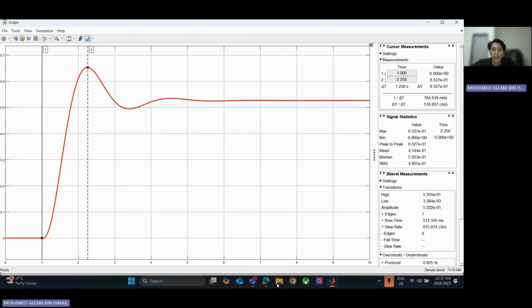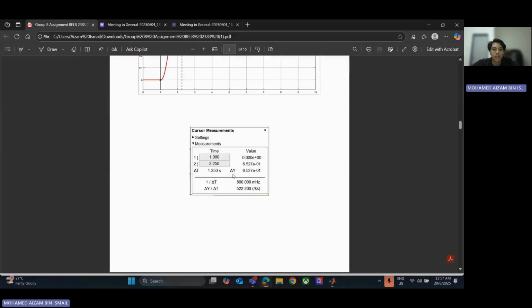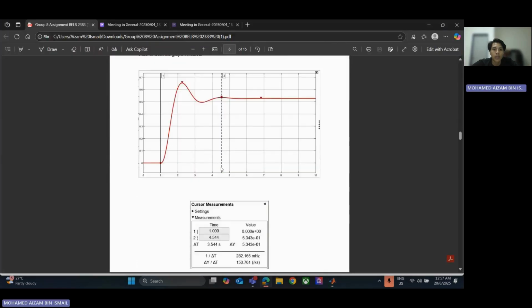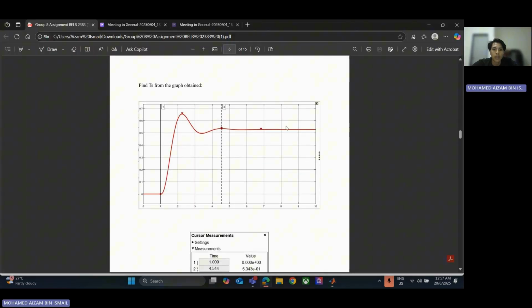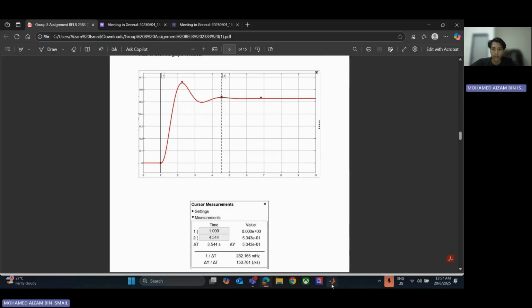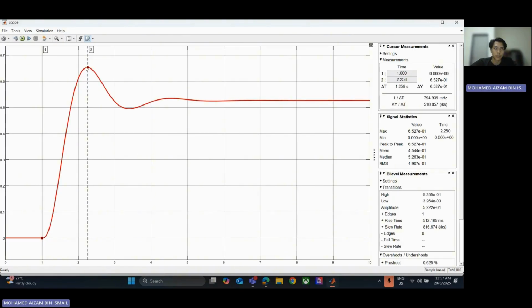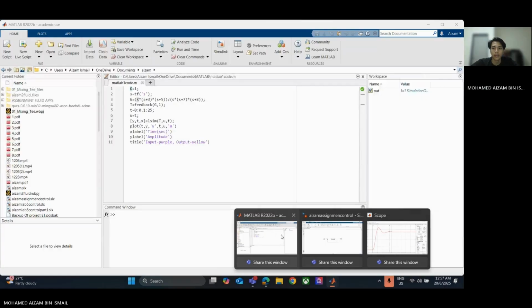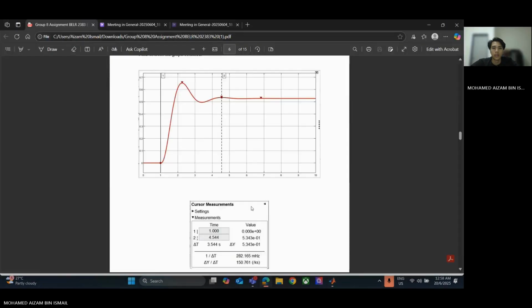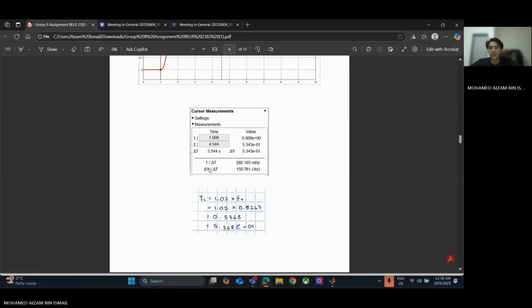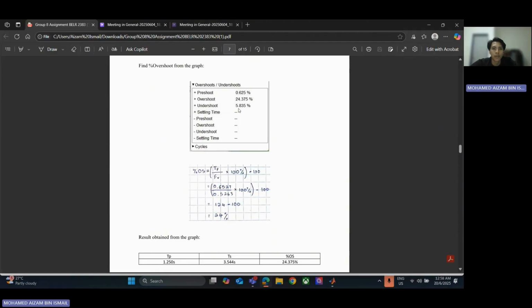After that, we will find the Ts. Ts is the settling time. Settling time is within plus minus 2% of the criterion. So it is usually at this point, 3.5 seconds.